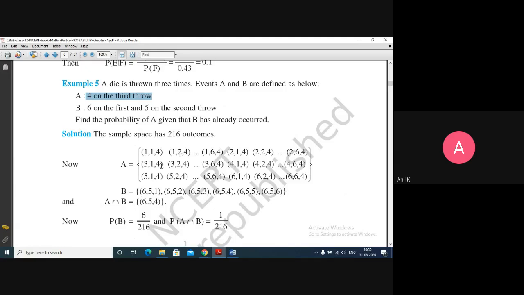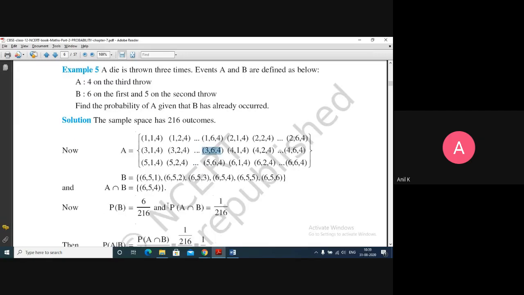Then starting with 3: 3, 1, 4; 3, 2, 4; 3, 3, 4; 3, 4, 4; 3, 5, 4; 3, 6, 4. Similarly, every row gives 6 outcomes, so there will be 36 outcomes in A.